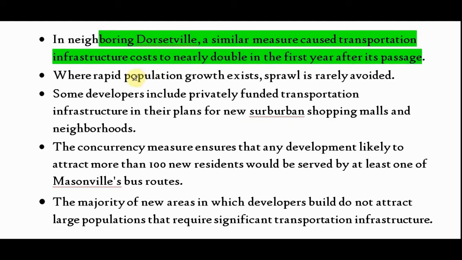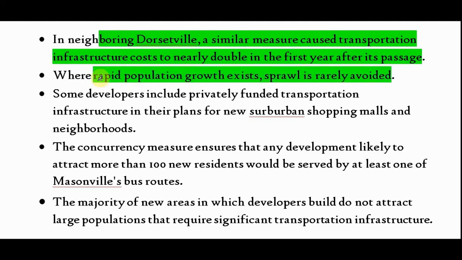Fine. Option B. Where rapid population growth exists, sprawl is rarely avoided. Now it is saying that if there is population growth, there will be sprawl. Now it is about the premise instead of the conclusion. The conclusion is about the proposal, and that is roads and infrastructure.